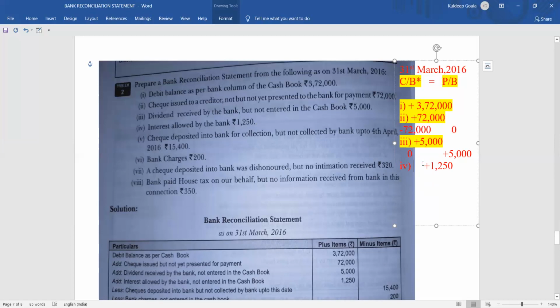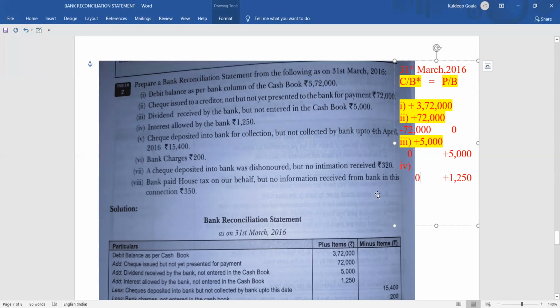Bank has put the entry in the passbook, but it also shows that there has been no entry in the cash book. Bank ने कर दिया, इसका मतलब क्या है कि कोई information यहाँ पे नहीं दिखाया. If there is no information given, that means we have not done any entry in the cash book.